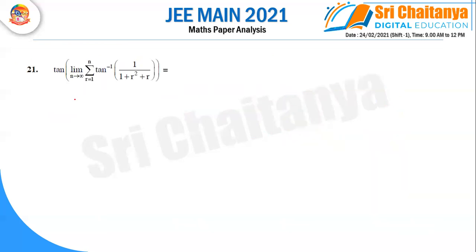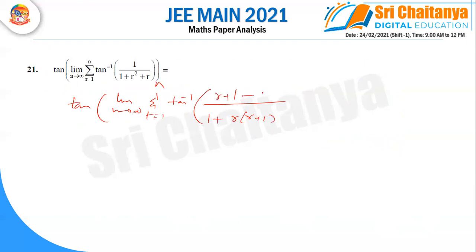Next. So it is the limit n tends to infinity, sigma r equal to 1 to n, tan inverse of 1 by, you can write r common, r plus 1. This one I am writing as r plus 1 minus this. So you can write limit n tends to infinity, sigma r equal to 1 to n.